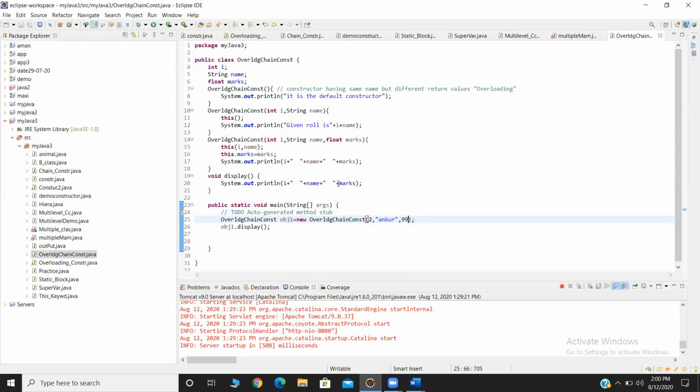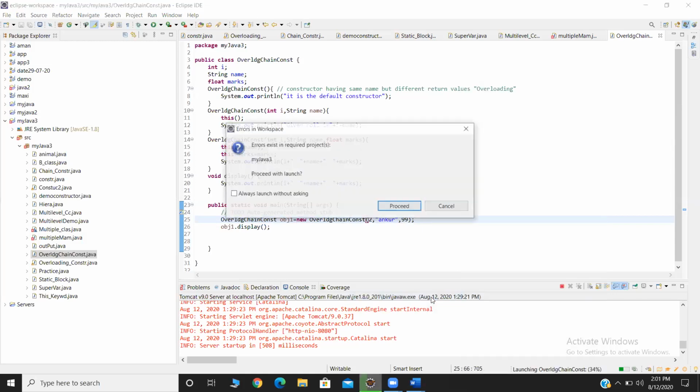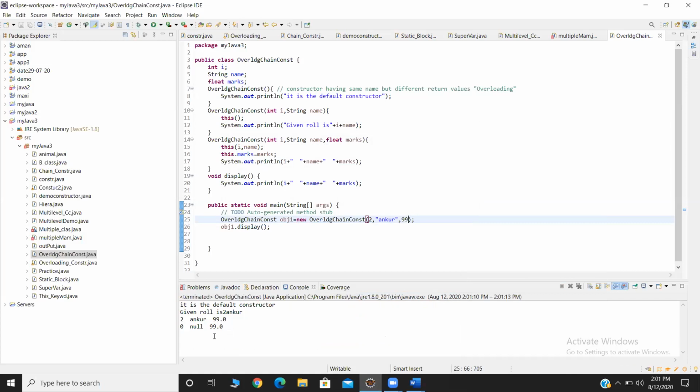But marks does not show 0 or null. It shows the value 99 that I gave. Run the program. Okay, ma'am. Yes, ma'am. 0, null, and 99.